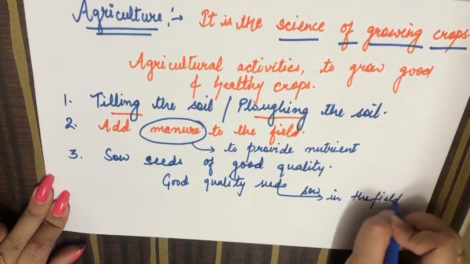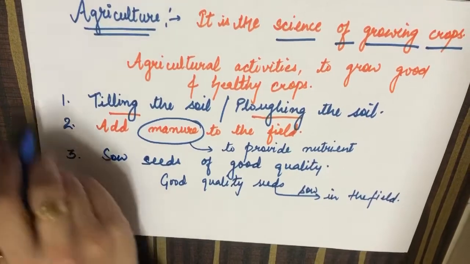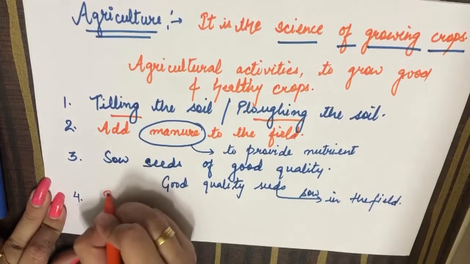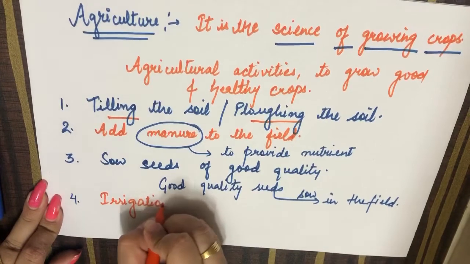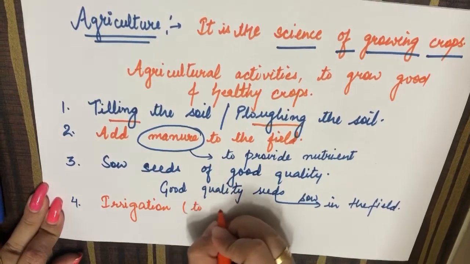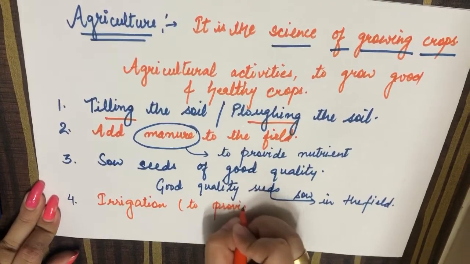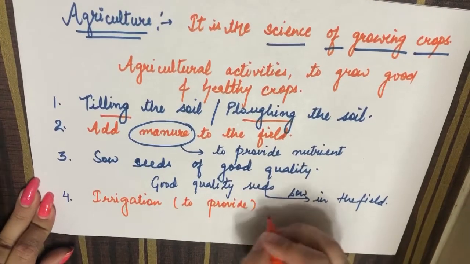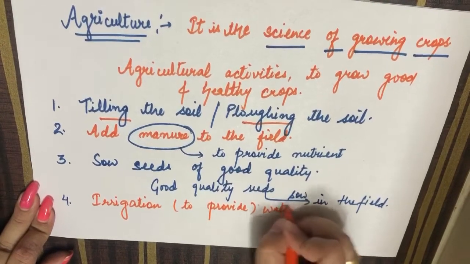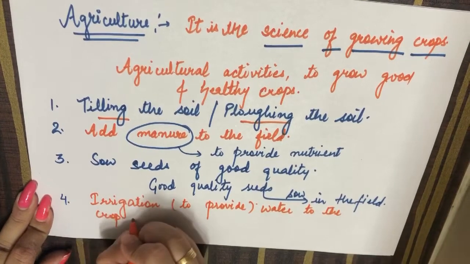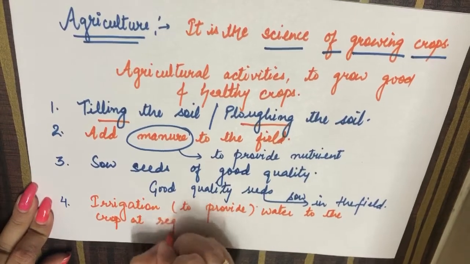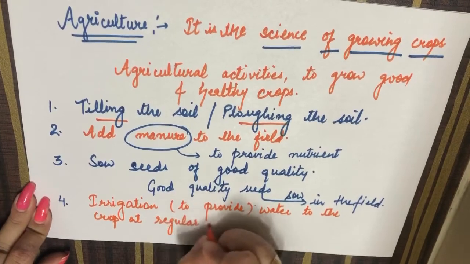Okay, now next point is irrigation. Now what is meant by irrigation? Irrigation means to provide water to the plants, or you can say to provide water to the crop at regular intervals of time.